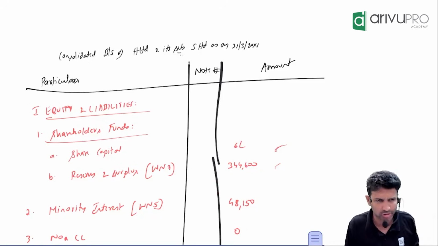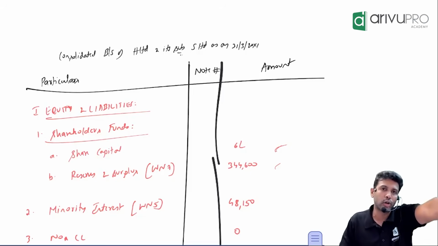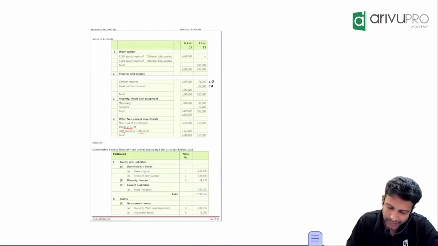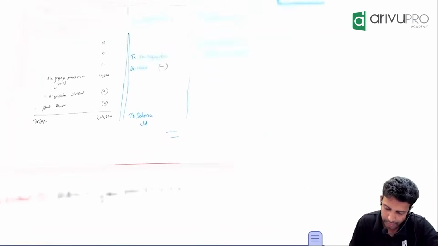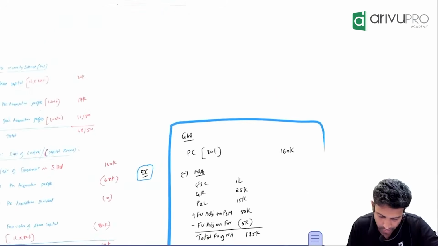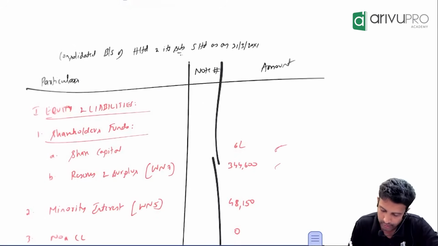Rare, but could be a possibility. Okay. Now people, another one is do not forget to show minority interest. How much is the minority interest balance? Working note number 5 or something had our minority interest. How much is minority interest? Minority interest balance is 48,150. So that also gets captured under the consolidated balance sheet.